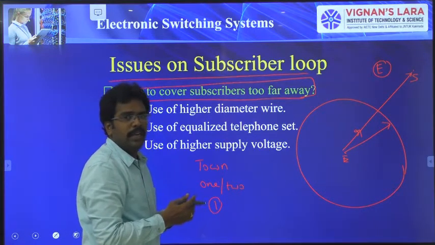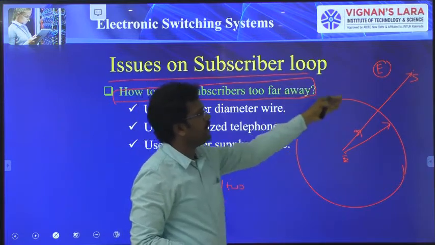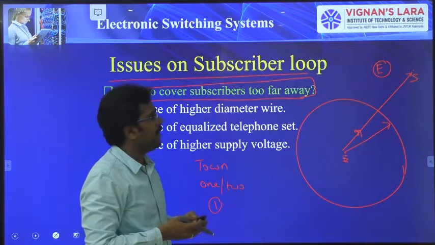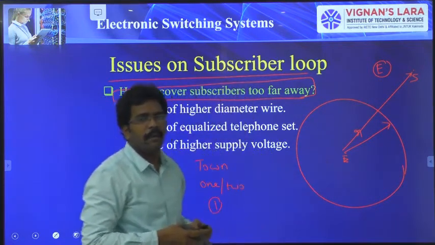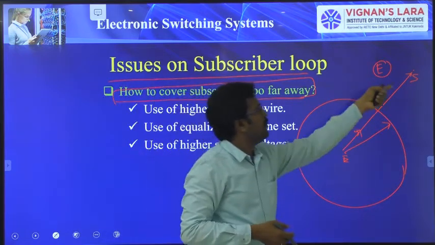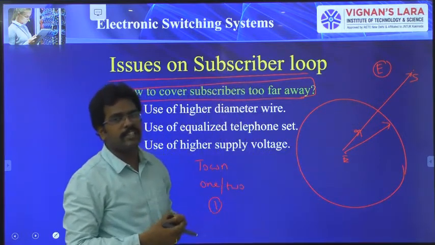Some of the subscribers may be placed far away from the exchange. It is very difficult to install one new exchange for providing service to a few subscribers. In that case, with the help of some techniques, we are going to provide service to the subscribers who are far away from the exchange radius.